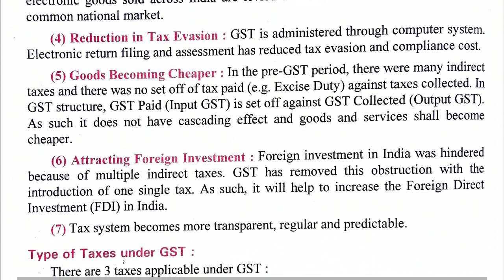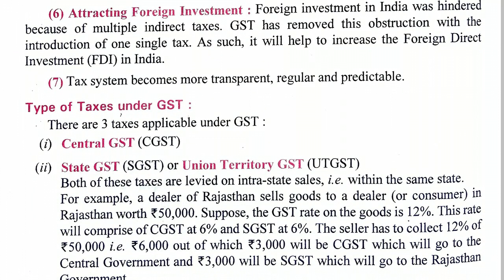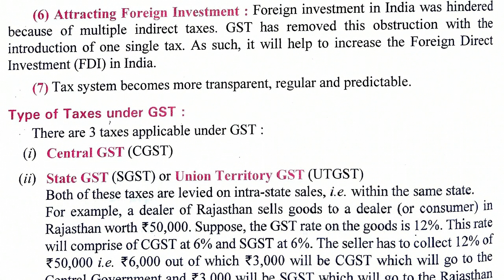Now the goods have become cheaper and more taxes are not collected. Attracting foreign investment: many foreign countries are habituated with GST, which was introduced there earlier, so they find it easy to do business in India because they already know the types of rates of taxes, how to collect GST, and how to pay GST. Thus foreign companies are investing in India. And last, the GST tax system is more transparent, regular and predictable.